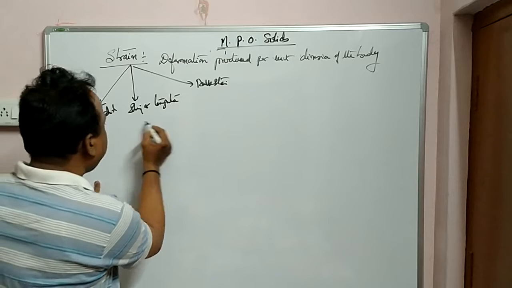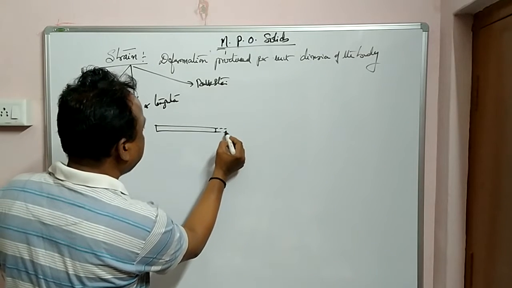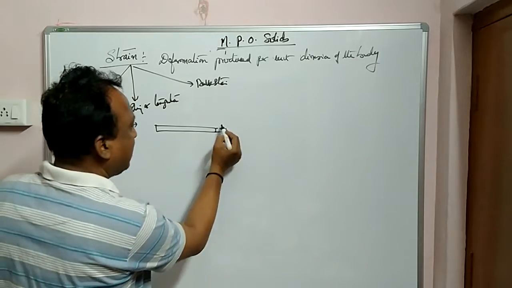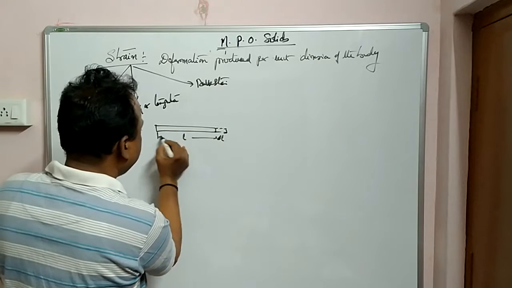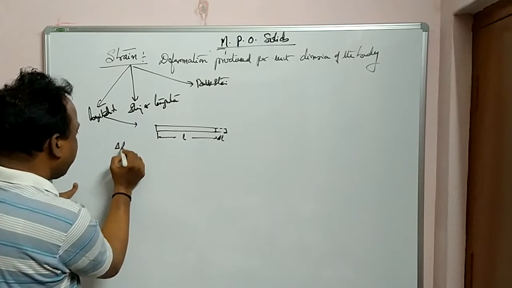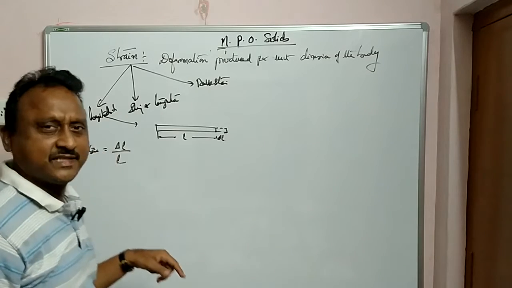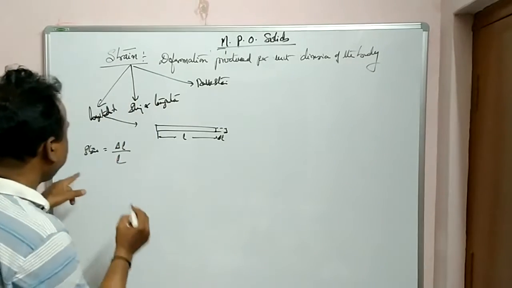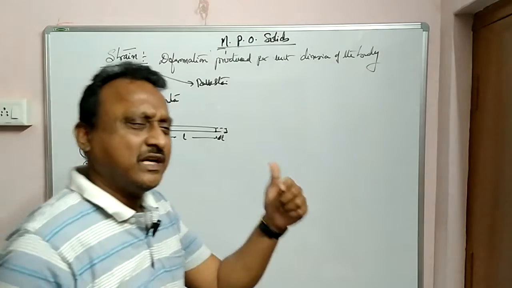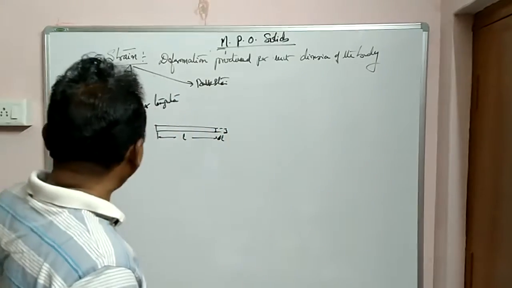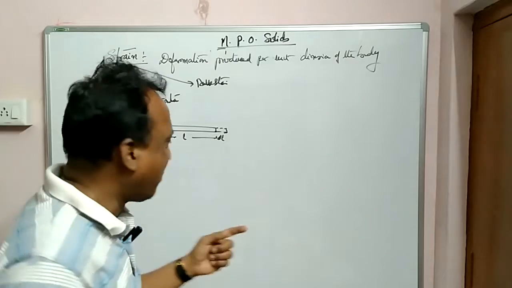So longitudinal strain is an increase or decrease in length. It may be tensile or compressive. Length may increase, length may decrease. So delta L is the change, and this is the original length. So what is strain? Change in length by original length. In some books they put strain as E, and some authors use epsilon. So better not to follow, because so many authors write differently.